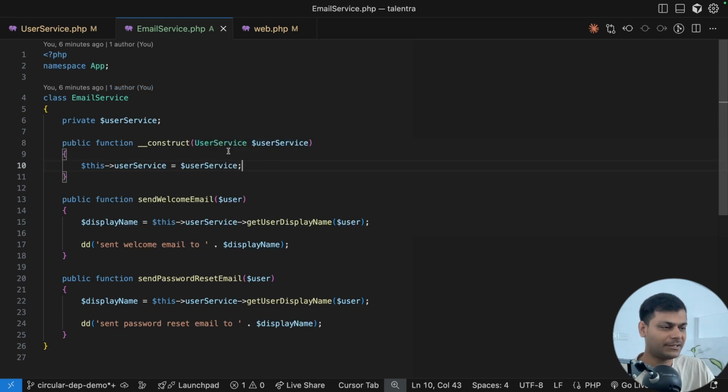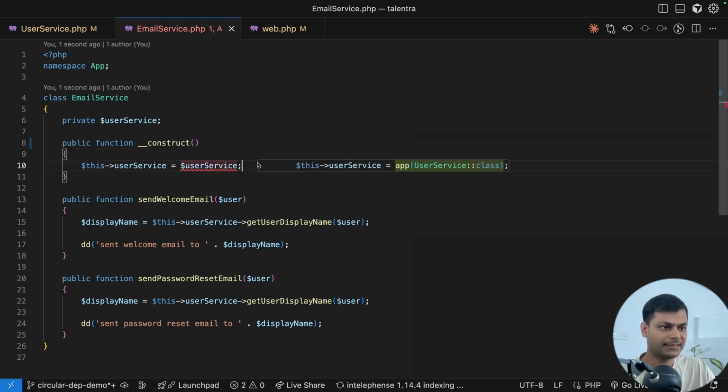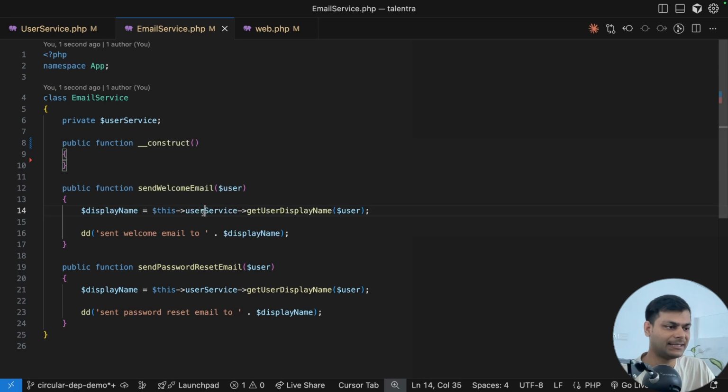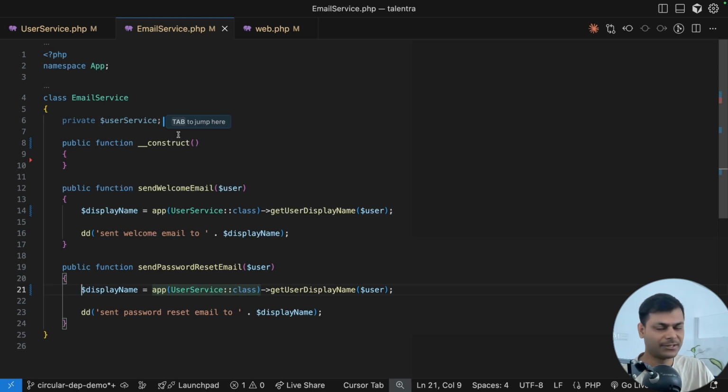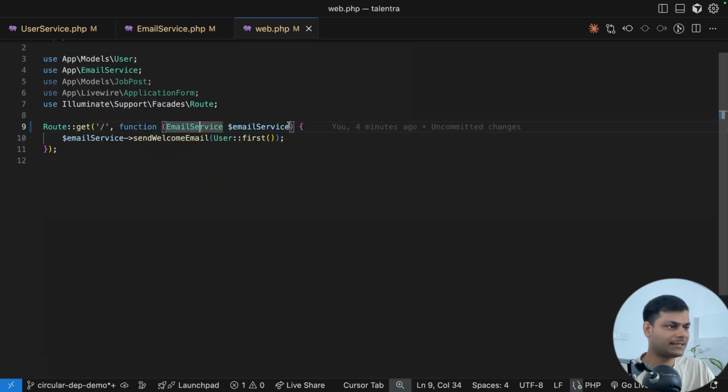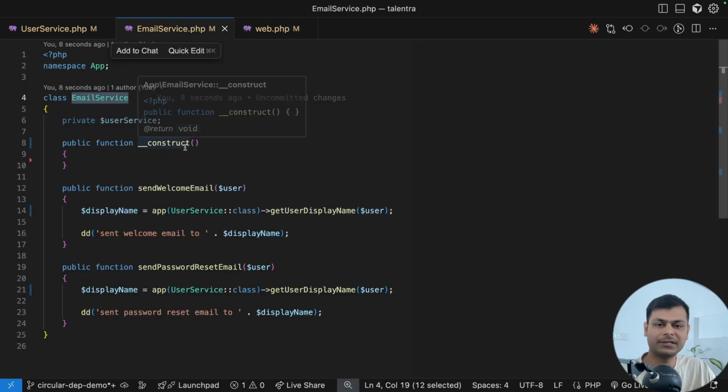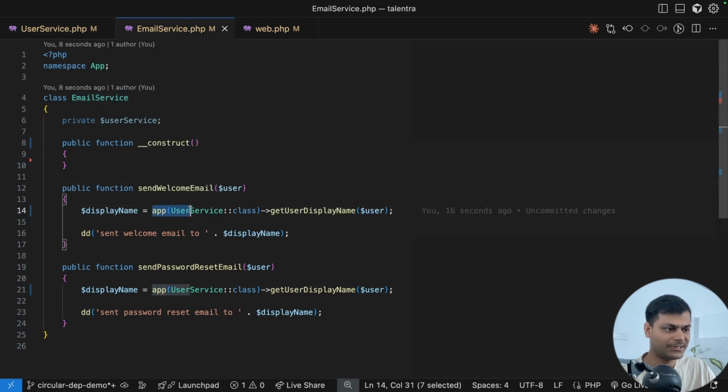So one simple fix, if you need the same functionality without changing anything, is to not inject via the service container. Do it manually here. Use it like this, app user service. Similarly, use it here. Don't inject via the constructor. Now whenever you inject this class, the service container no longer needs to inject user service, because there is nothing in the constructor. The service container just gets the email service, but we are not injecting email service here, so that loop is not happening and does not go further.